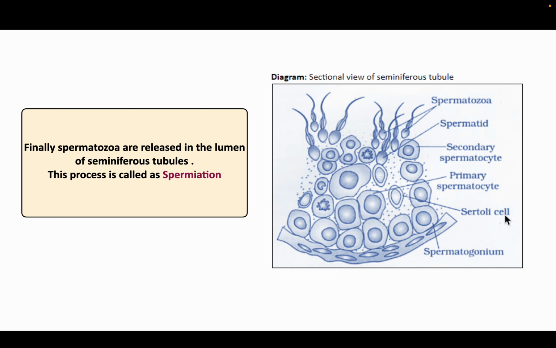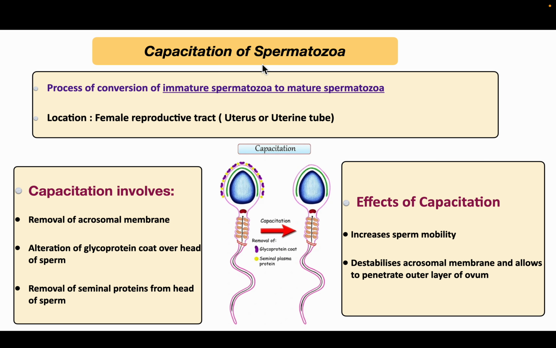Finally, the spermatozoa are released in the lumen of the seminiferous tubule, and this process is known as spermiation. Now what is capacitation of spermatozoa? It is the process of conversion of immature spermatozoa to mature spermatozoa. It occurs in the female reproductive tract before fertilization. The uterus or uterine tube is the site where capacitation of spermatozoa happens.